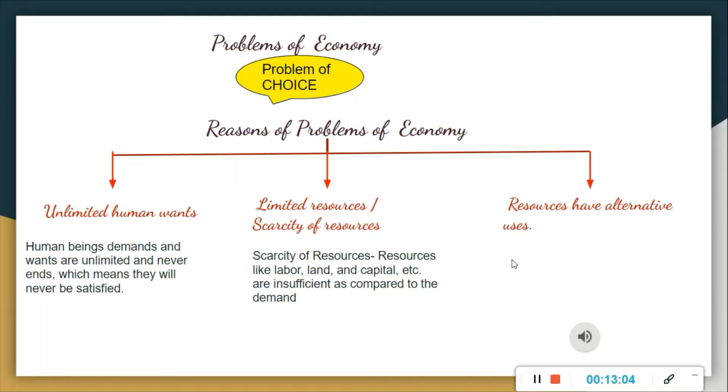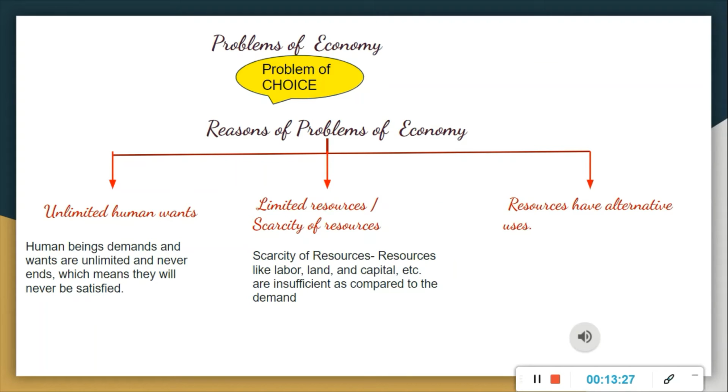So what do you mean by scarcity? Scarcity means limitation of supply in relation to demand for a commodity. Means supply decreased and demand increased. That is called scarcity. Means main simple way, limitation. Right? So our resources are very limited. That is our second problem.